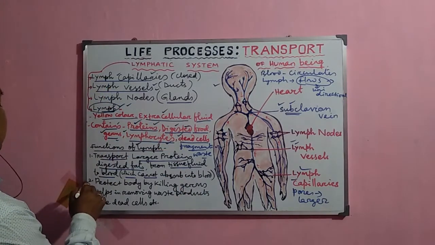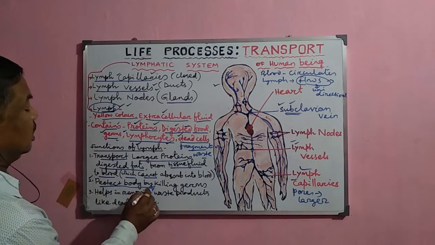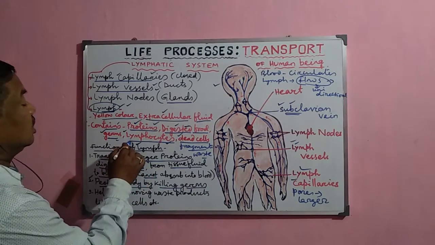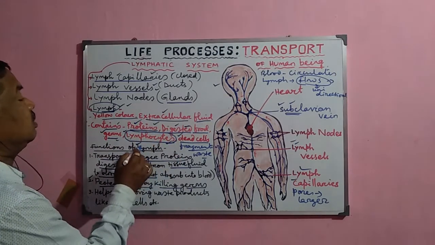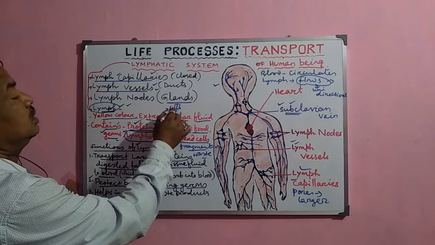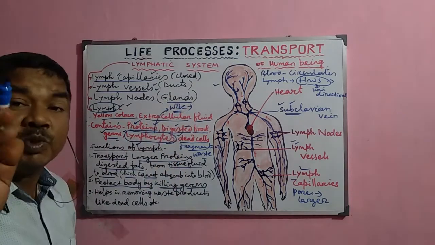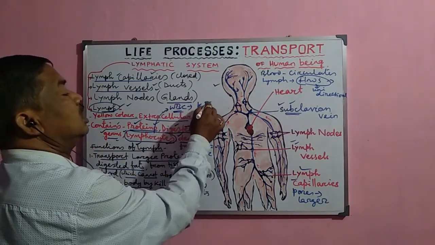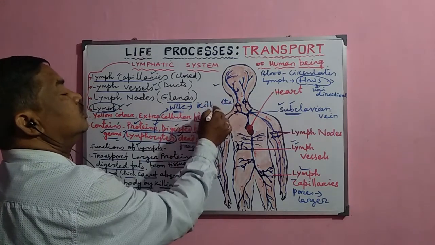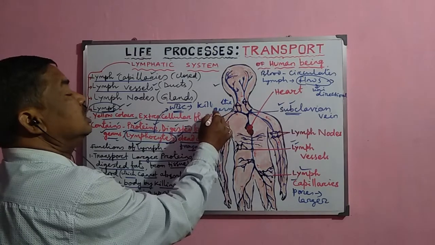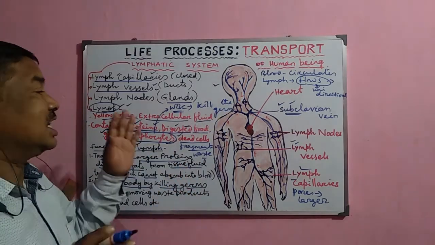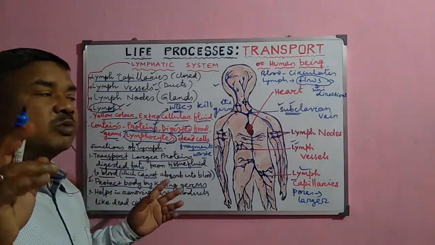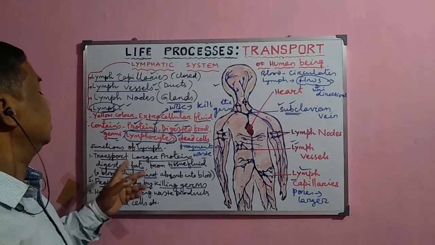Now the second important function is that it protects the body by killing the germs. How? Because, as I have already discussed, they contain the lymphocytes. The lymphocytes are the WBC, and this WBC normally prepares the antibodies. These antibodies help to kill the germs or the pathogens, which are commonly called the antigens. These antigens are killed by the antibodies prepared by the lymphocytes. So that is another important function normally done by the lymph.